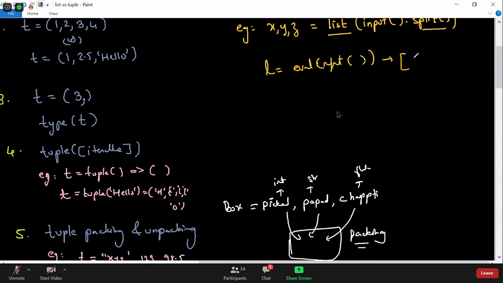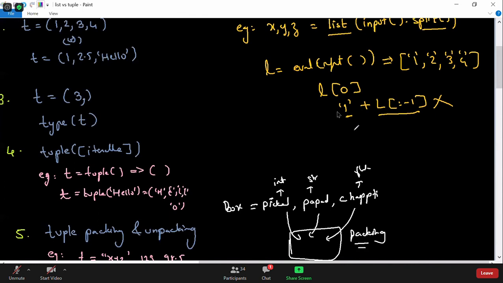So when you enter 1, 2, 3, you know that it will convert into string only. So we got a string actually. No problem with the string. The problem is when I say L of 0, you know what it will return? 1, as a string. And then you're concatenating with a list from 0 to -1. So this is a string and this is a list, and they cannot be concatenated. The concatenation rule is that the left hand side and right hand side must be of the same type. That is the rule of concatenation.